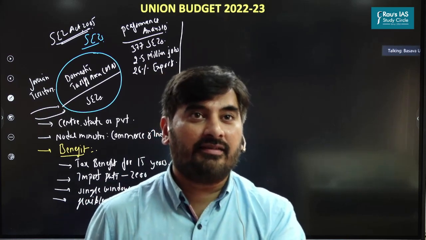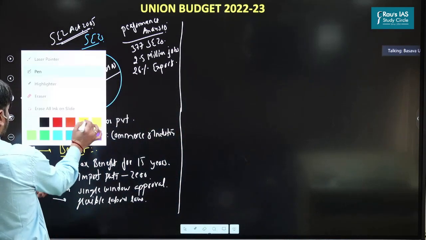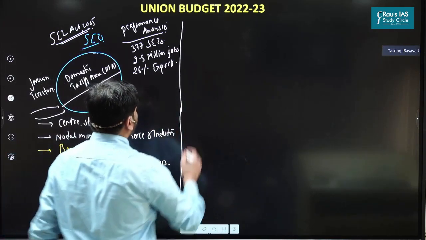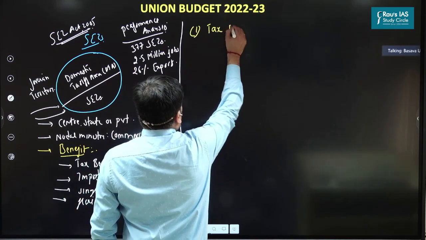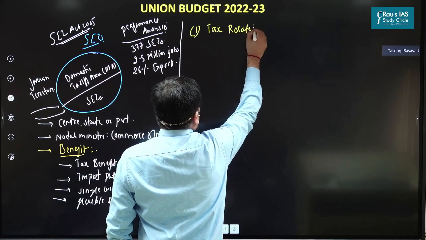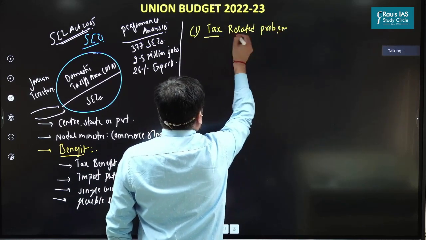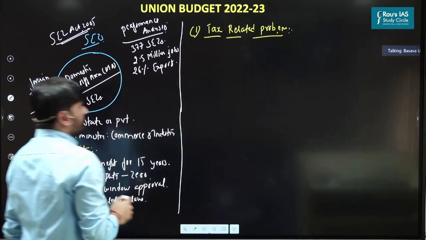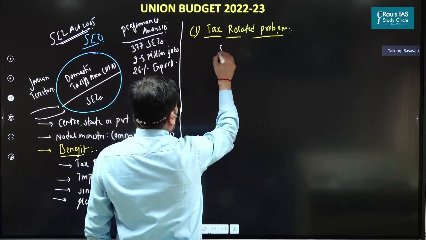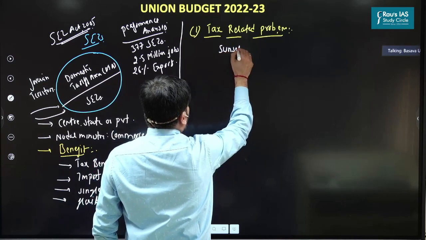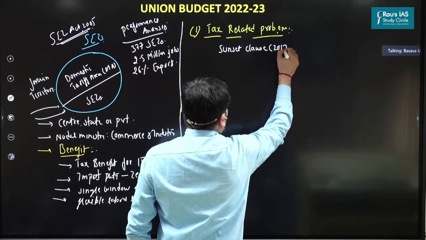Are you understanding this? So let's understand what problems we are facing as far as SEZs are concerned. The first problem is with respect to tax. So this is the first problem. What is the problem? Let's understand that. The first problem is with respect to the sunset clause, which we introduced in the year 2017.